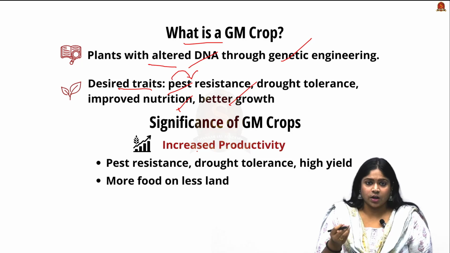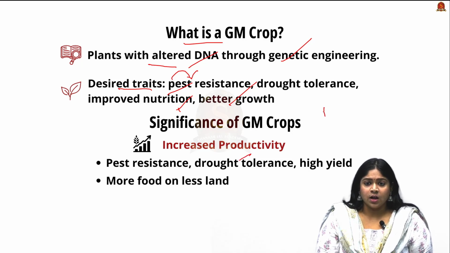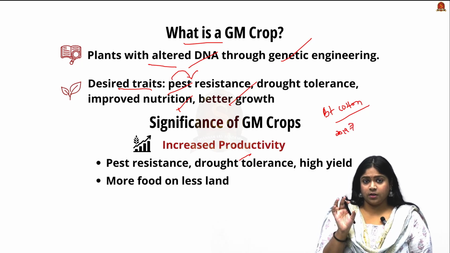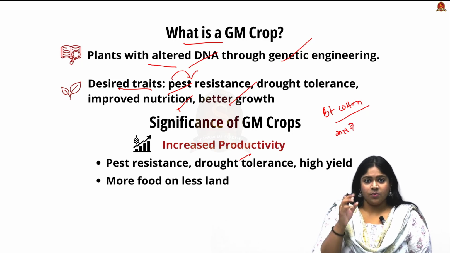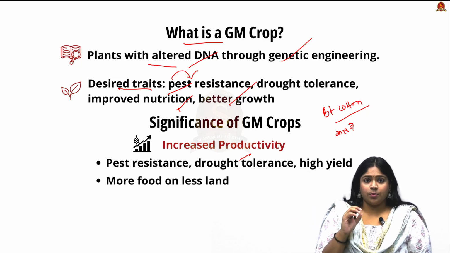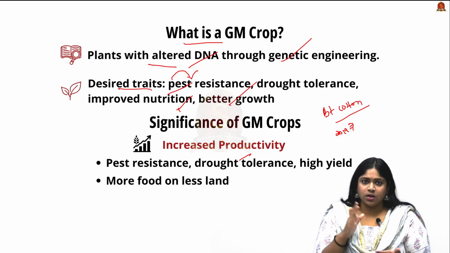Now let us look into a few GM crops in India. In India, only BT cotton has been approved, in 2002. In 2019, the committee, that is the GEAC, which we will see in a later slide, recommended and approved BT brinjal, but it hasn't been commercialized yet.